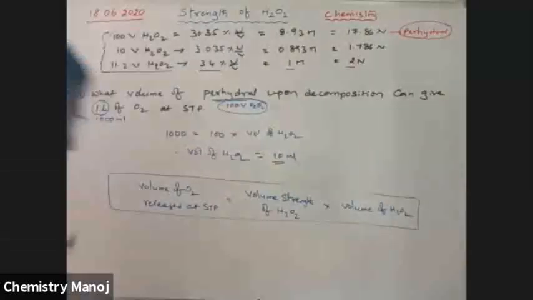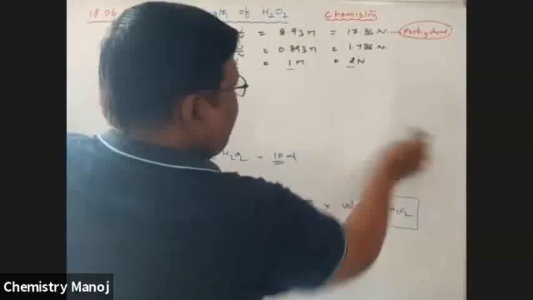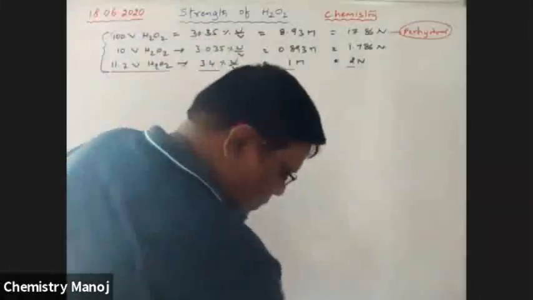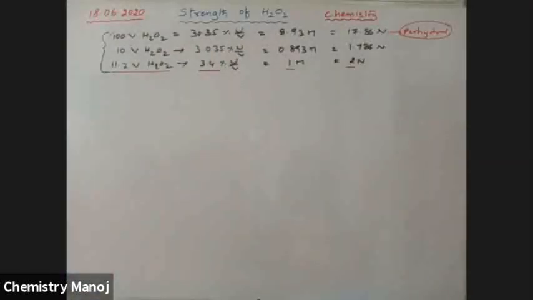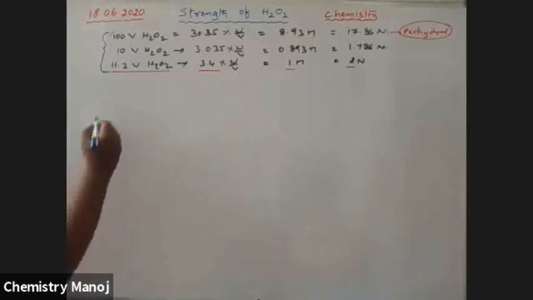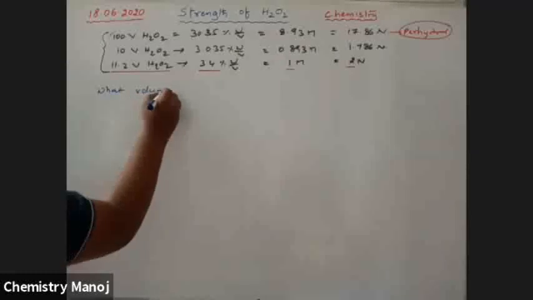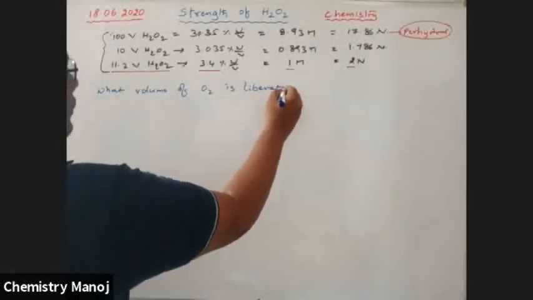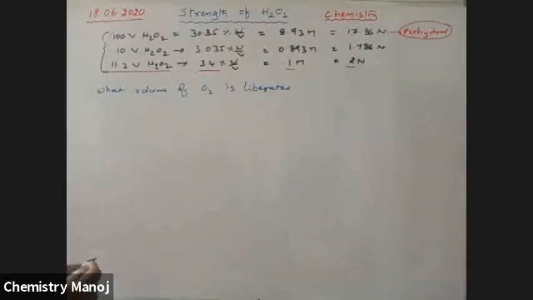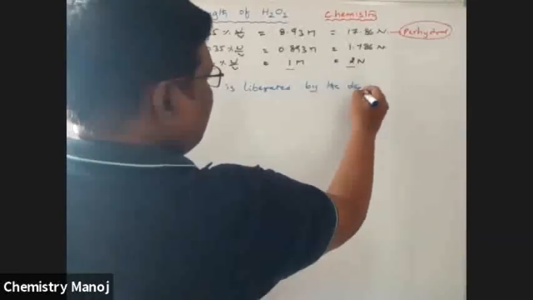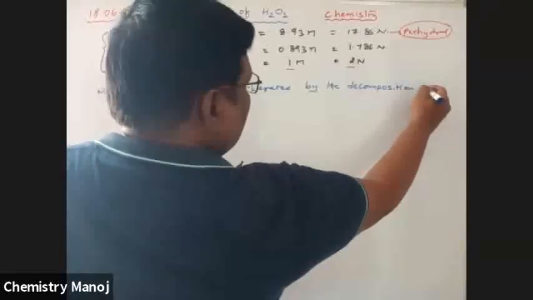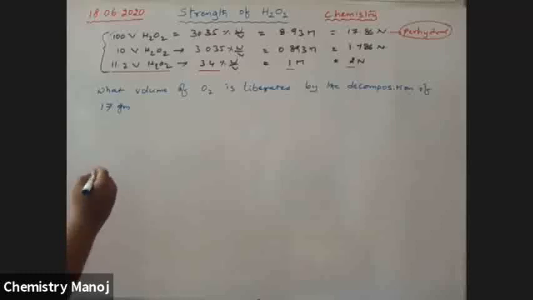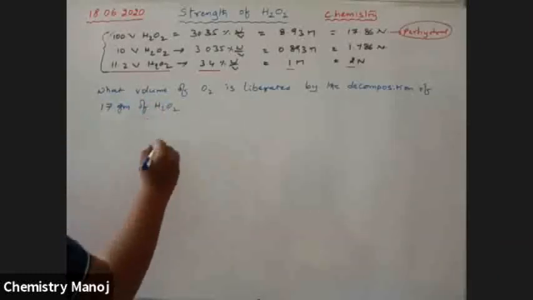Next one. So next problem: what volume of O2 is liberated by the decomposition of 17 grams of H2O2 at STP?